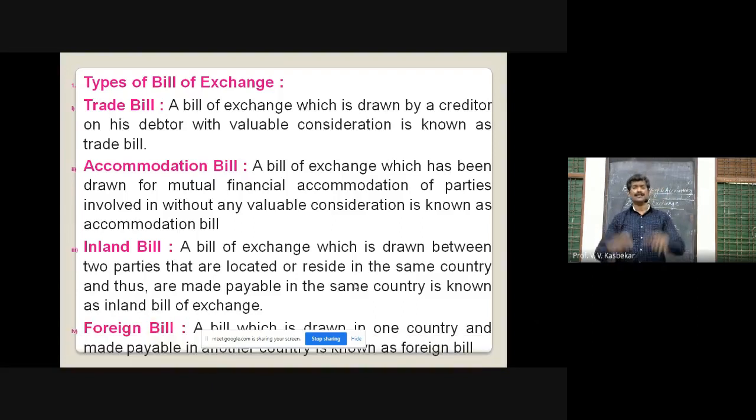Foreign bill, when the bill which is drawn in one country and made payable in another country. For example, it is drawn in India and payable outside India. It will be a foreign bill.